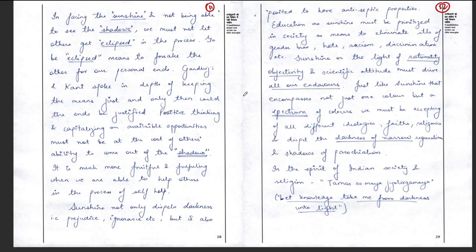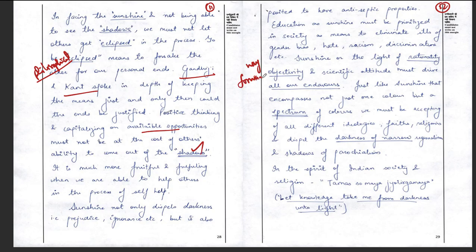So after writing the critical approach, again he is entering into the philosophical approach only, students. So he is trying to quote the examples of Gandhiji and Kant, how we should capitalize on the opportunities and come out of the shadow. Then he is slowly entering into the way forward approach.